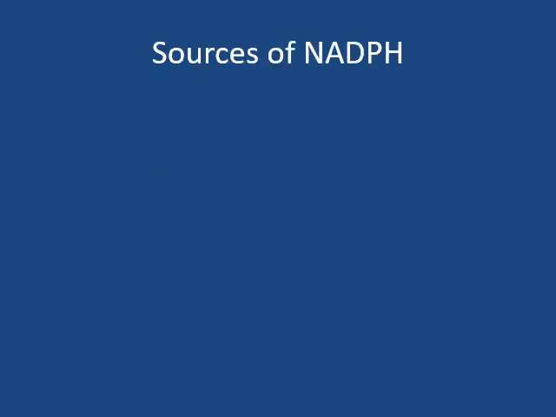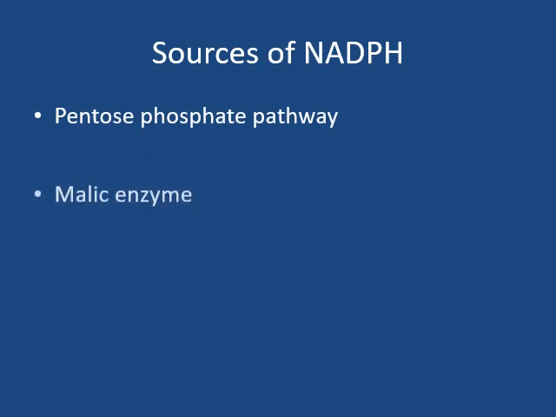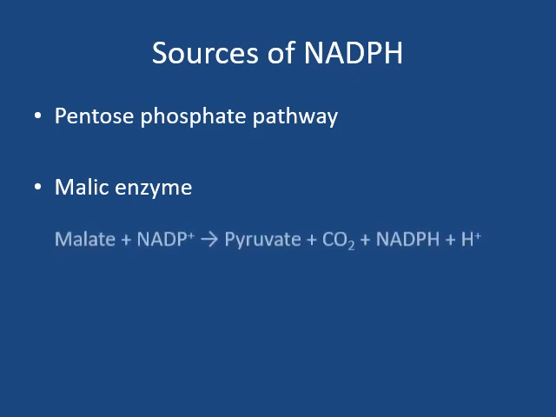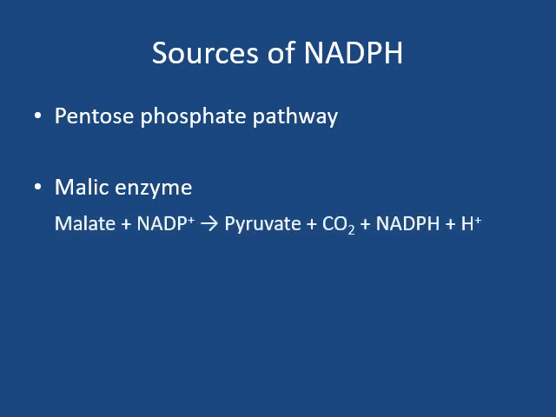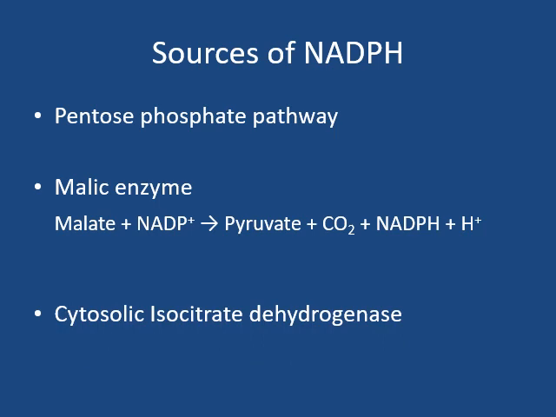Sources of NADPH required for fatty acid synthesis. Number 1 is pentose phosphate pathway or hexose monophosphate shunt. Next is malic enzyme, which catalyzes the reaction of conversion of malate to pyruvate. Here NADPH is produced. Next is the reaction catalyzed by cytosolic isocitrate dehydrogenase enzyme.